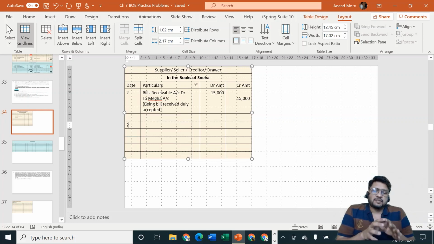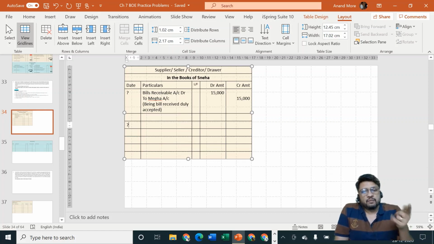So Megha is saying yes, total claim is rupees 15,000. I am ready to pay you 5,000 rupees today. What about the remaining 10,000? I'll pay you 10,000 rupees after 3 more months. So I want some more credit period. I'm making part payment now, and for the remaining part I'm going to demand extra credit period of 3 months. So Sneha is saying okay, for that extra period of 3 months I'm going to charge you interest, and obviously interest will be charged only on that amount which is kept pending. What is kept pending is 10,000. So on 10,000 we will be calculating interest. That is the basic idea.